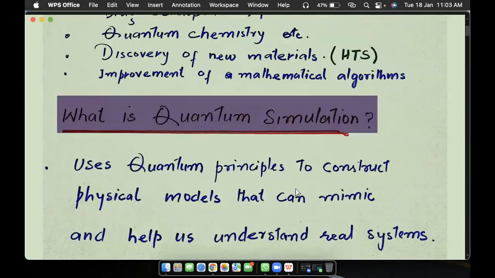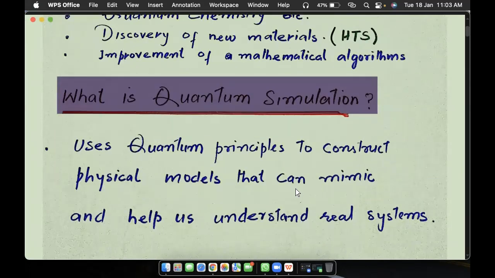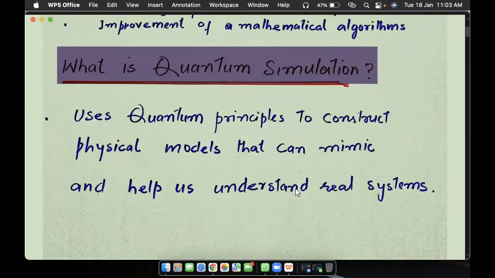Now, what is quantum simulation? If we want to give a definition of quantum simulation, how will we define it? It uses quantum principles like the superposition principle and quantum entanglement to construct physical models that can mimic or copy exactly the original system, and can help us understand real systems. So this is the simple definition: it simply uses quantum principles to understand the real system.